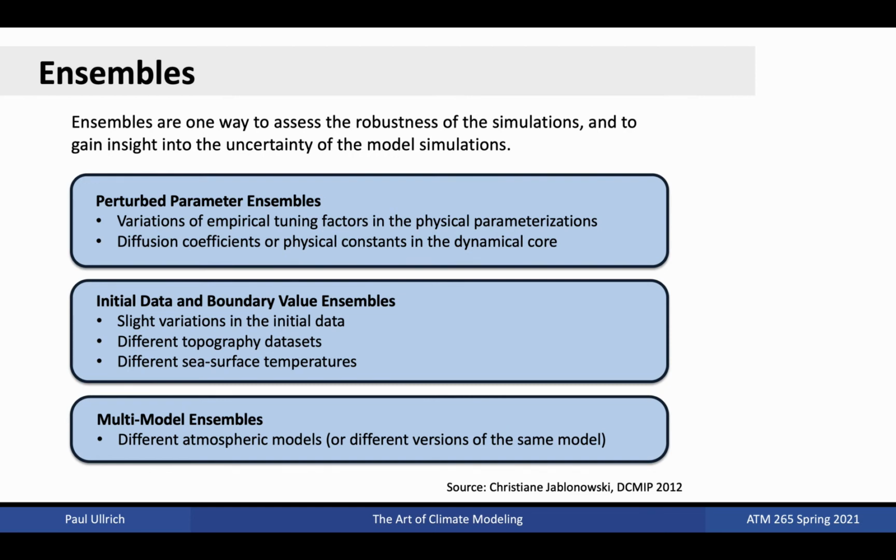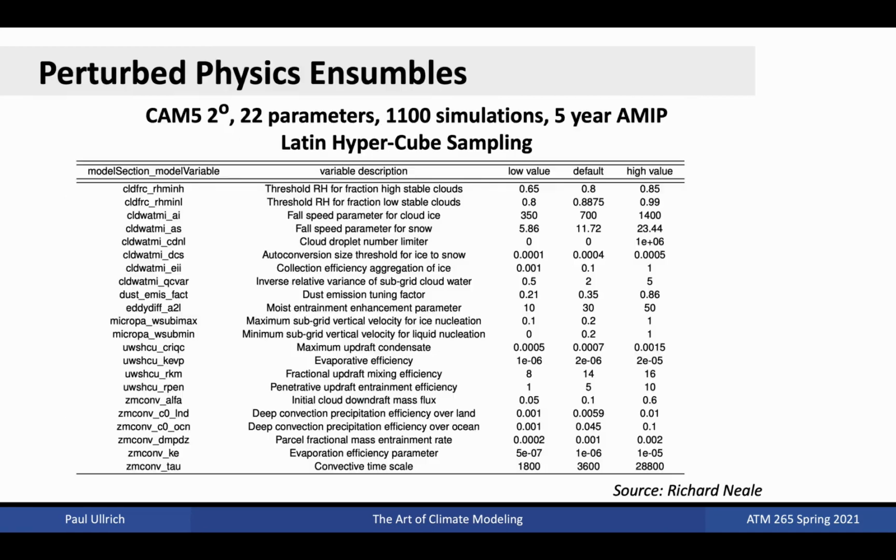Initial data and boundary value ensembles include simulations conducted with small variations in the initial data, topography, or sea surface temperatures. As a consequence of the inherently chaotic nature of the atmosphere, these small variations can lead to effectively different climatologies in only a few days. Finally, multimodel ensembles involve different models run on the same experiment, allowing one to explore how the model affects any conclusions one can draw.